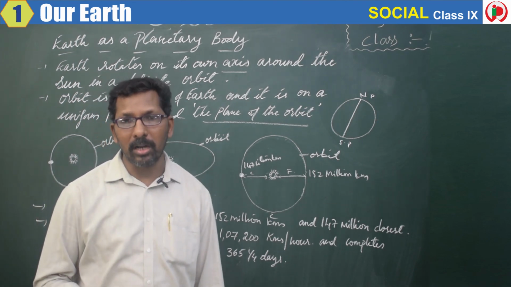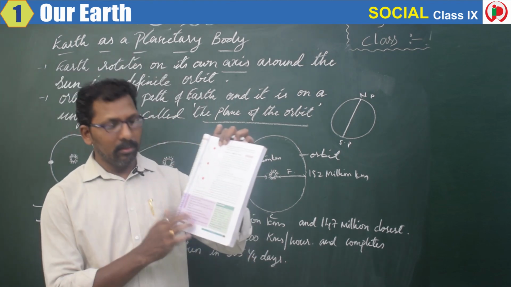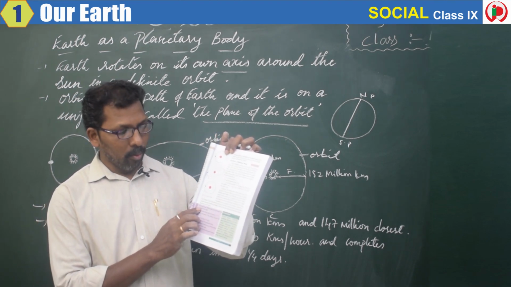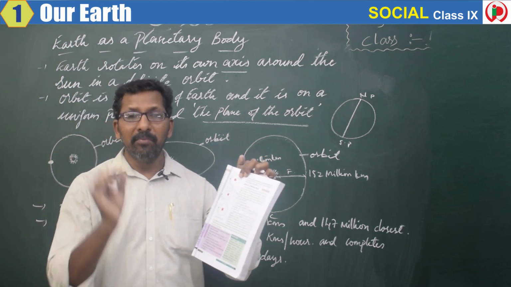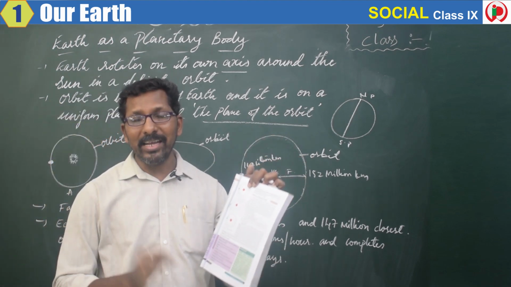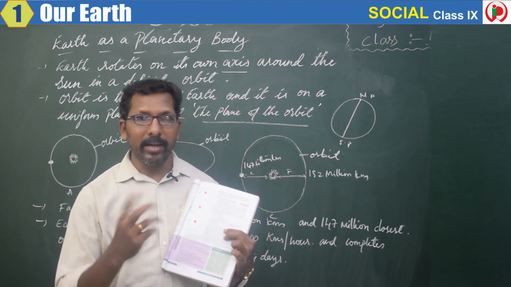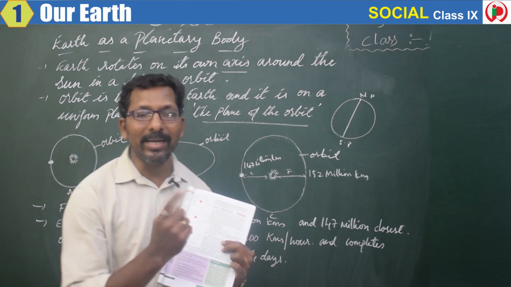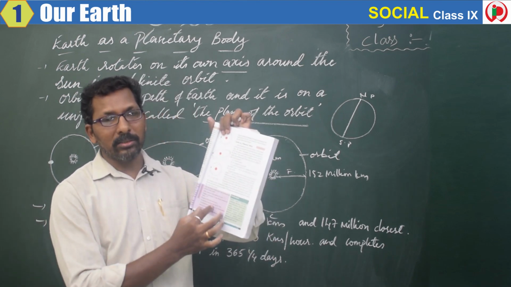There are a few questions on page number 3. We will discuss them. Here he says, tick the factors which cause the formation of seasons on the Earth. Which factors cause the formation of the seasons? For example, if I ask how day and night are caused, day and night are caused because of the rotation of the Earth around itself. Then how are the seasons caused? So here a few points are given.